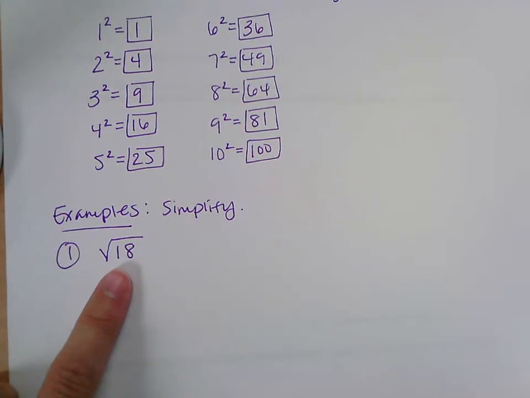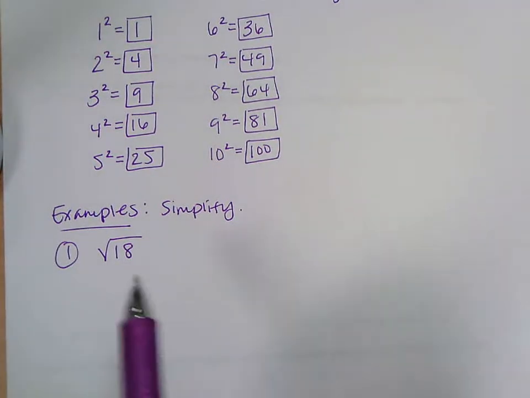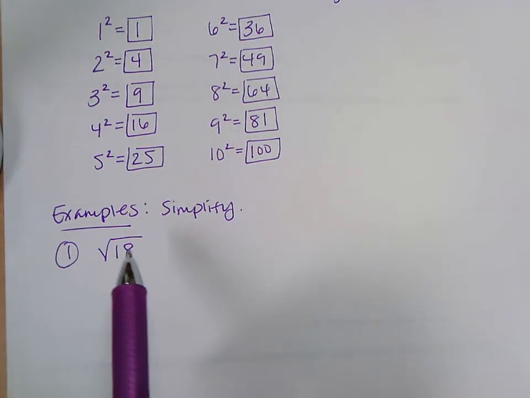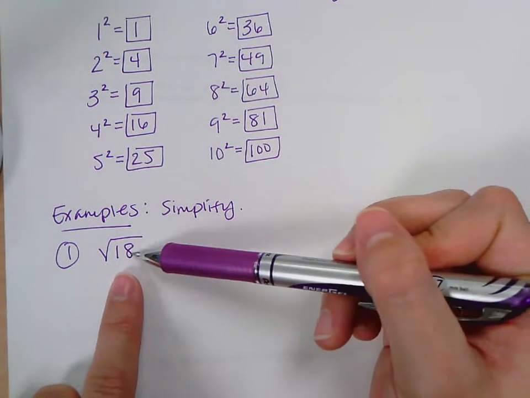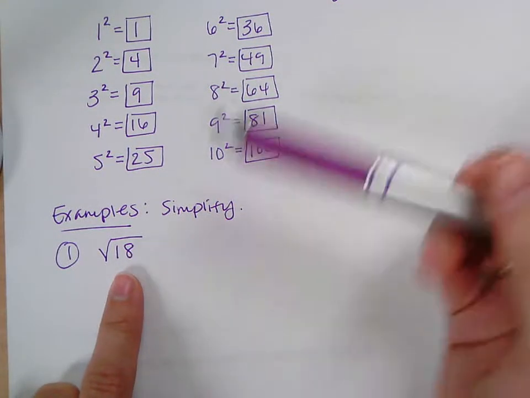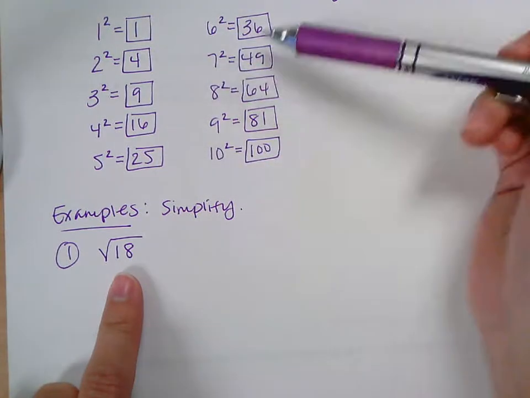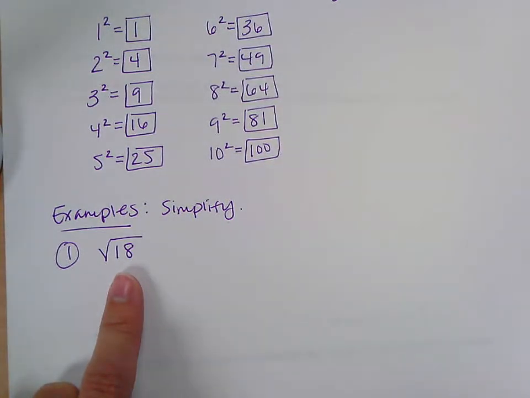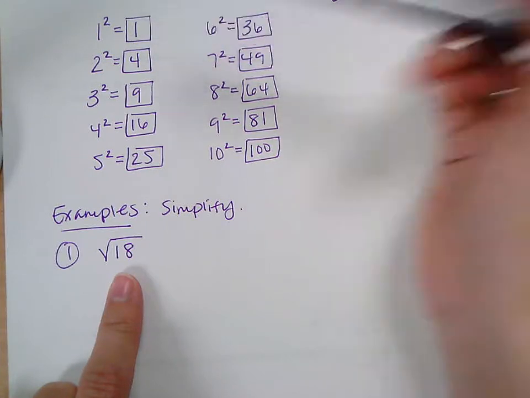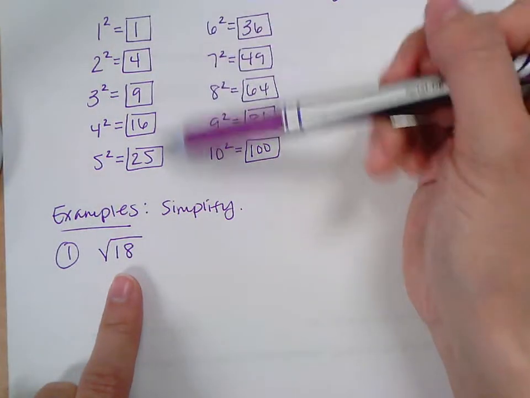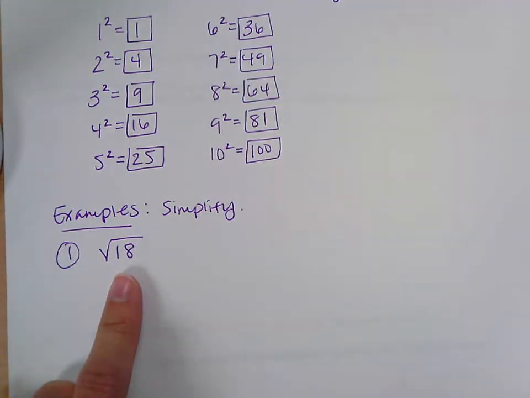So this was chapter 10 that you ended with. So what you are looking for is the number inside. It can only be simplified if the 18 in this case can be divided by a perfect square. Everything can be divided by 1, so you don't really include 1 because that always works. But is there a different perfect square you can divide 18 by?